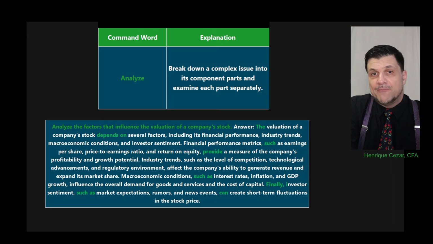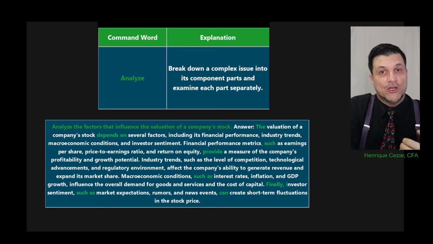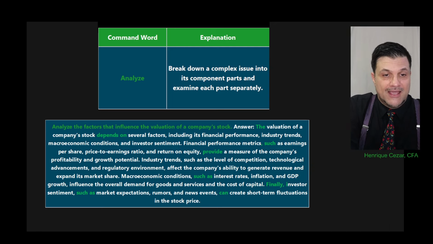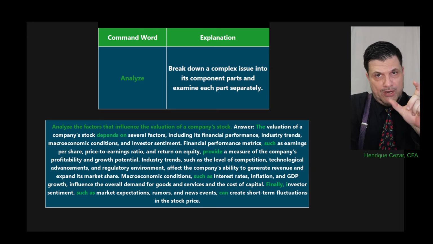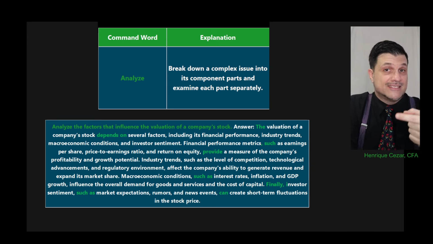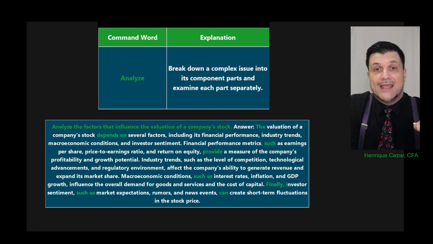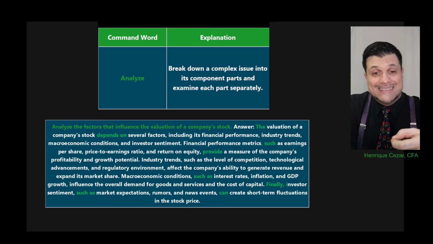So now that I said "depends on" those factors, I will explain those factors. So the first factor, for example, and you explain what happened. So I use "such." So in this case, financial performance metrics such as earnings per share, P/E ratios, and return on equity provide a measure. So look at this point, and you give "such as," an example for this point is this one, and this point provides this. So look at the words here.